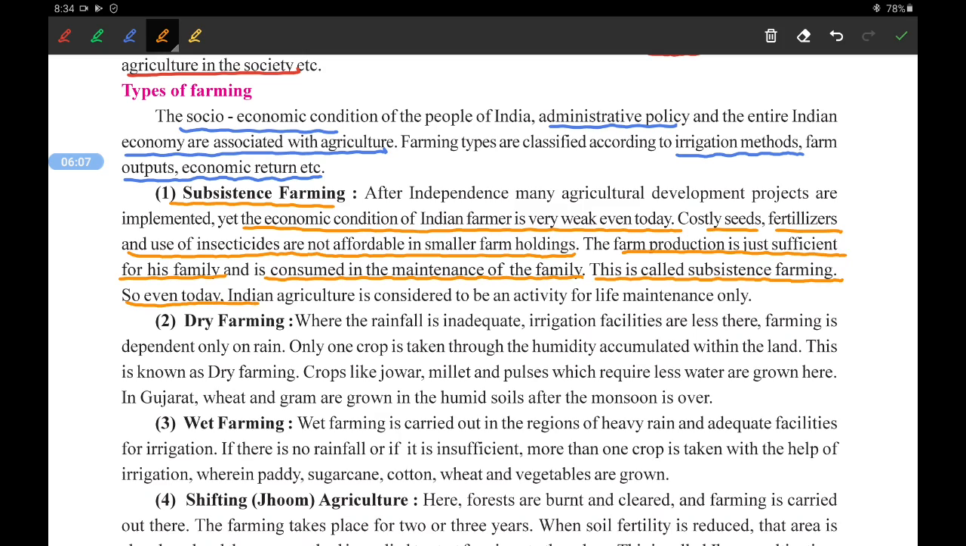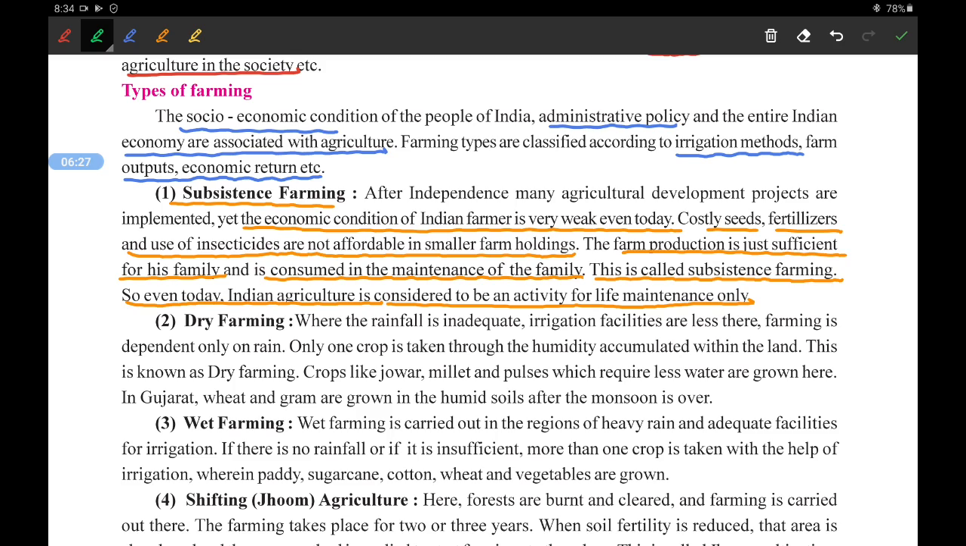Even today, Indian agriculture is considered an activity of life maintenance only. They don't get any profit out of it, and it is just for the maintenance of the family, and that's why this type of farming is done. It is mainly done by small farmers who have a very small farm.